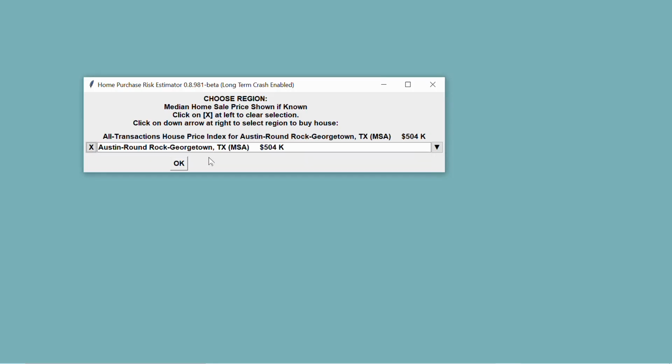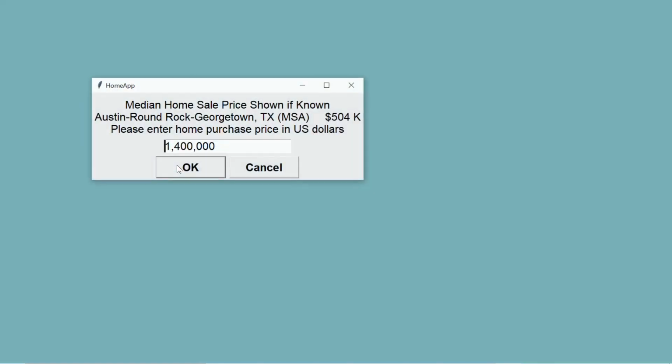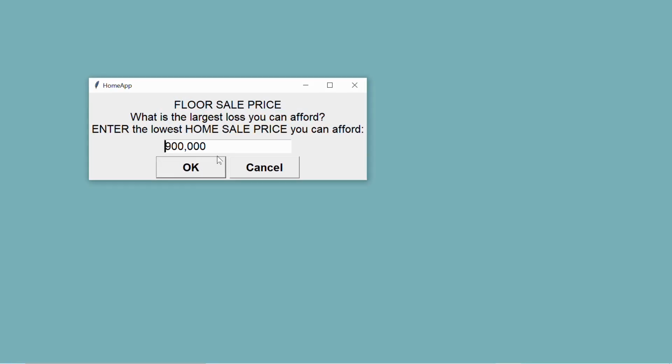We're going to select Austin, which is probably the most popular destination for people leaving the Silicon Valley. We select that. We no longer have to put our $1.4 million into a big house, or actually not a big house, a small house in the Silicon Valley. Let's buy something in Austin and only put in $500,000. That frees up $900,000. We're going to give a floor price of $100,000 in Austin, we're going to say that this person who makes the move can afford to lose $400,000.